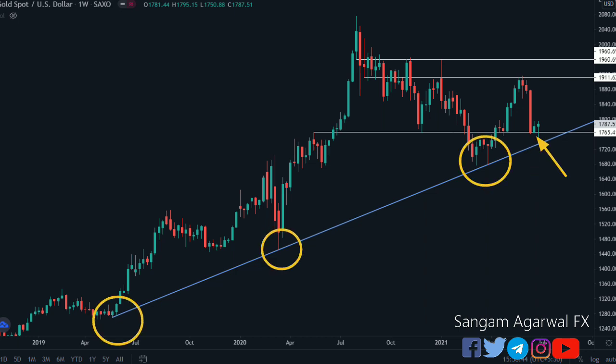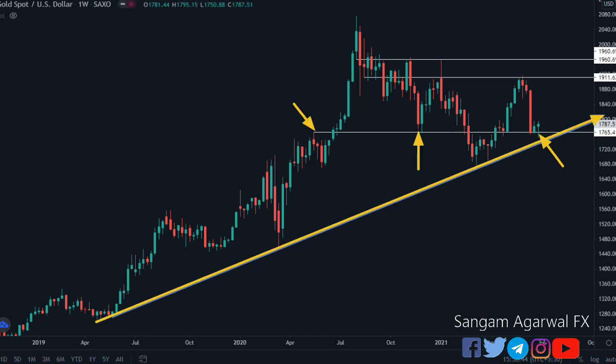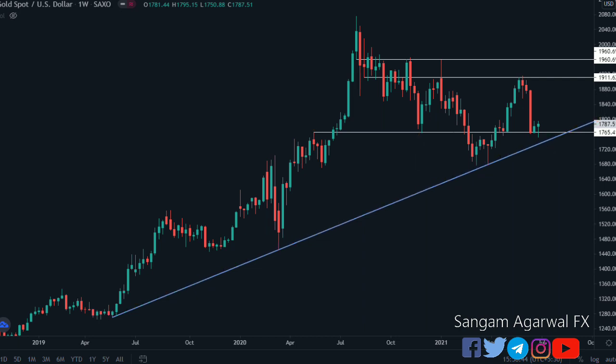This trend line is giving a third buying opportunity. This time all of these buyers will target a higher high above this resistance. Their first target is 1911 and the next target is 1960. On the weekly chart, if the 1765 support and this trend line break, then it will be bearish, otherwise it is bullish.